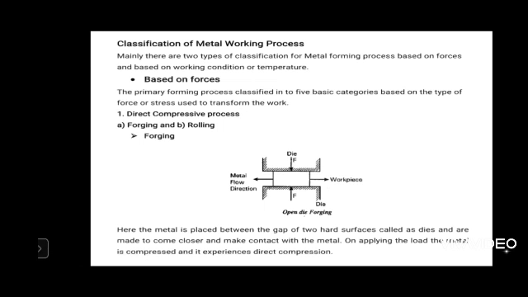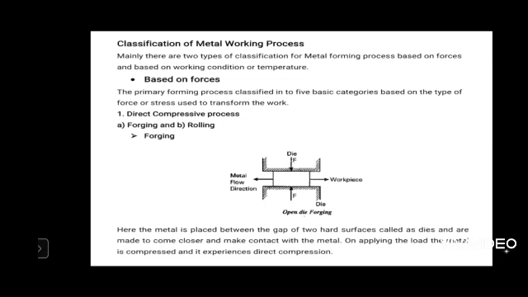When you are deforming a large material, you have to do it with a machine only, because it requires a lot of force for metal forming to take place. The material will flow in the lateral direction, in the direction normal to the applied load. You see the compressive force is indicated by F from the bottom die, and from the top die the force is acting towards the material.